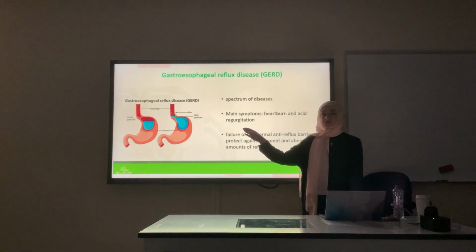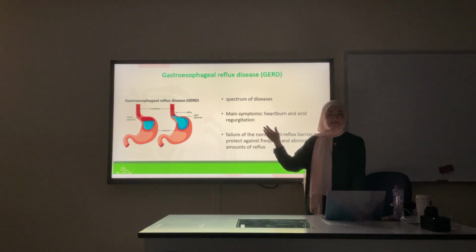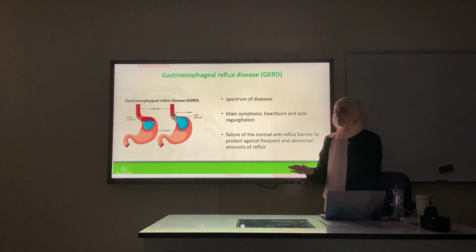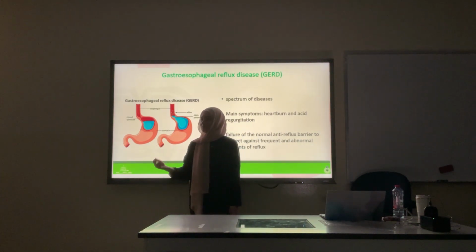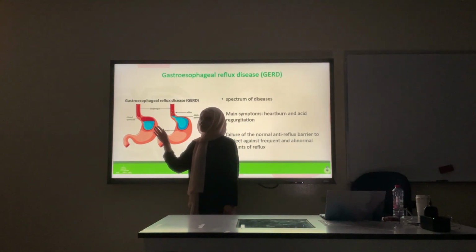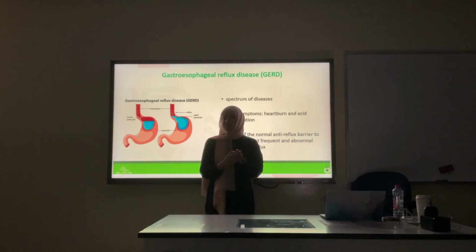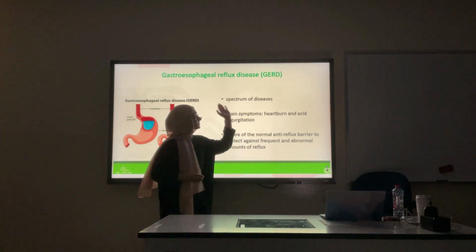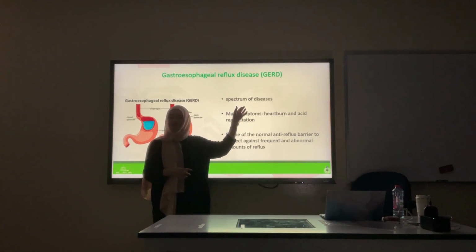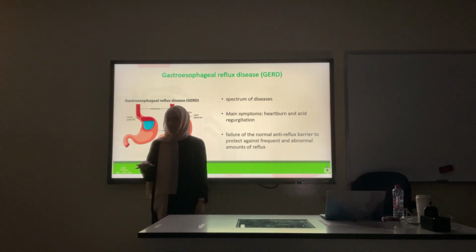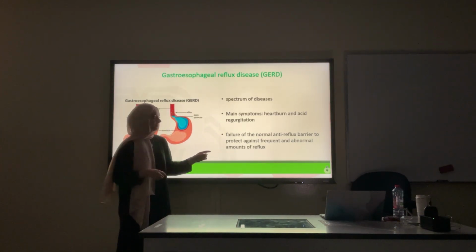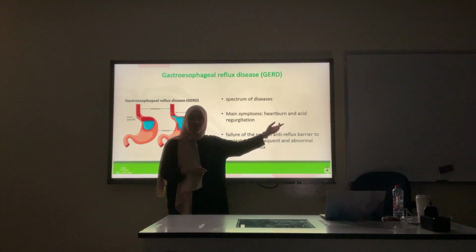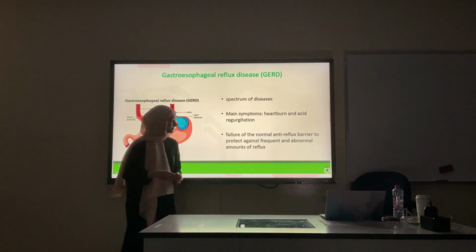First of all, know that gastroesophageal reflux is something normal that can happen to anyone. The lower esophageal sphincter can be loose sometimes and cause mild regurgitation. But if it causes symptoms for a long time, that will change the diagnosis into a disease. It will now be called a disease. Reflux can happen to anyone, but the disease is only when it has these main symptoms or any other atypical symptoms. The main symptoms are heartburn and acid regurgitation.